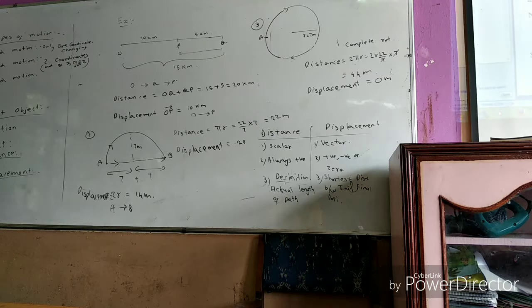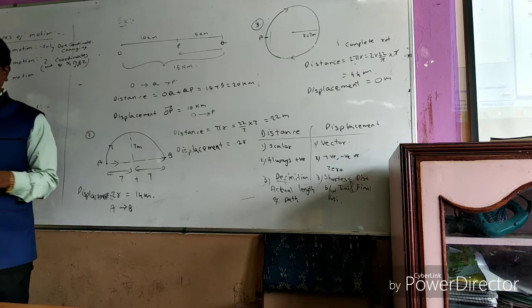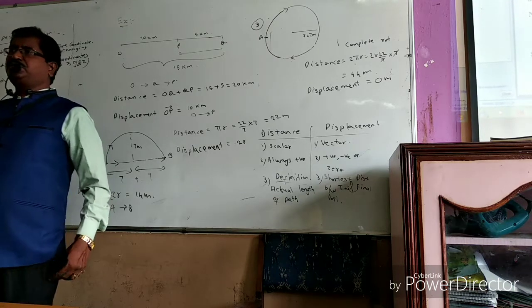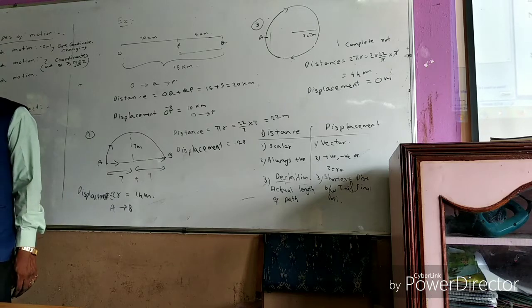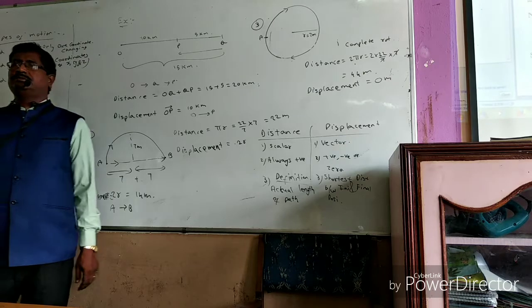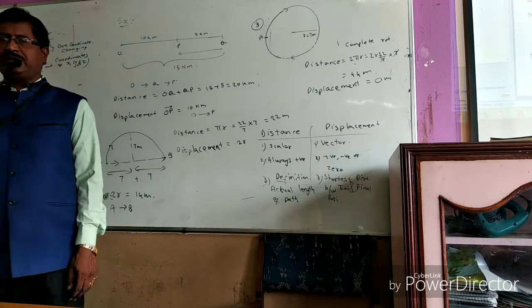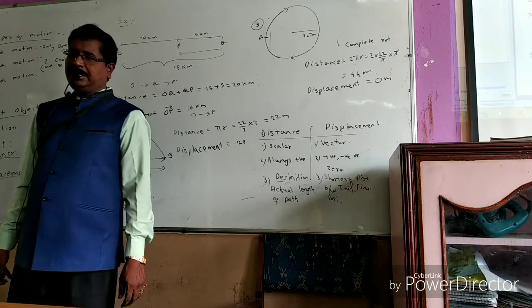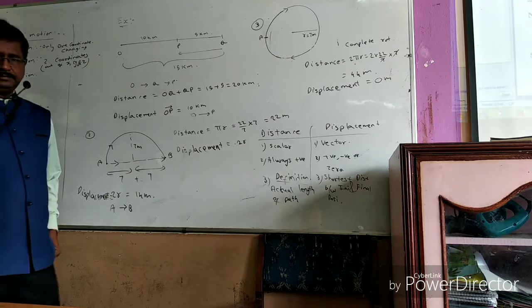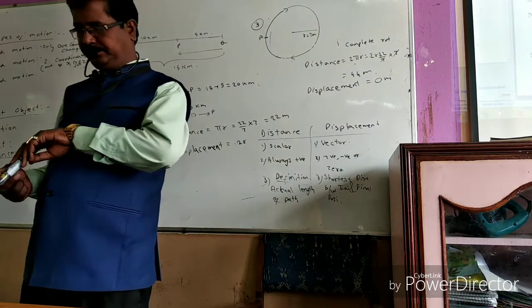If the object is moving in a straight line without changing its direction, then the distance and displacement are equal.